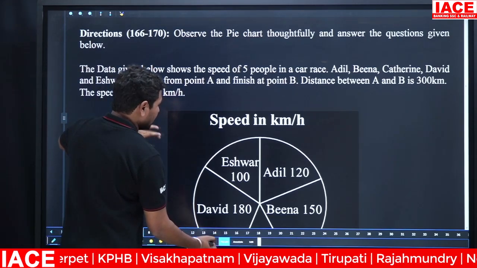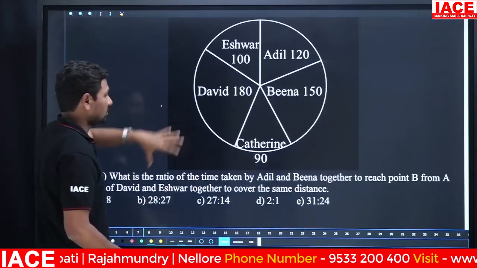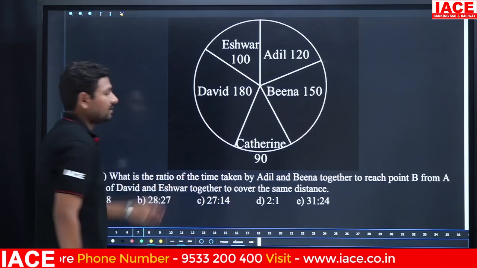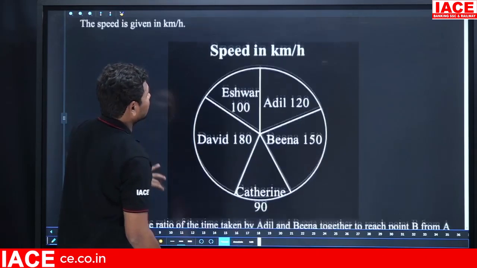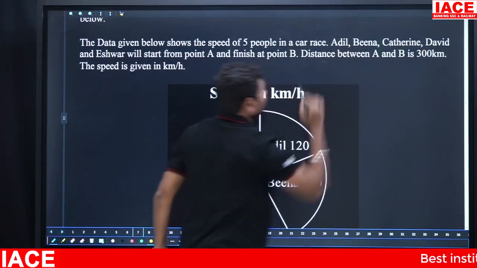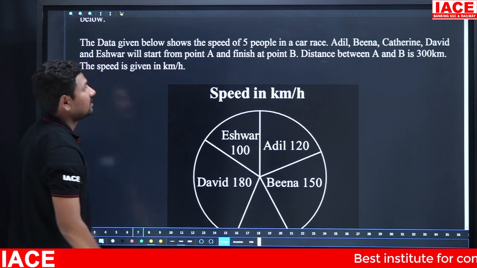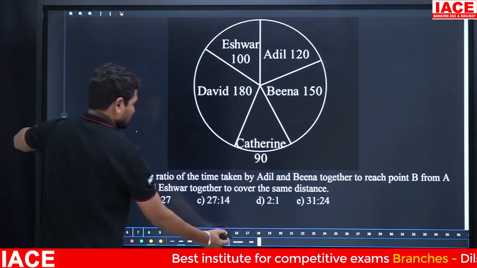All the 5 persons' speed is mentioned. Based on this we have to solve the question directly, and remember, each person is covering 300 kilometers. As per the data, it is mentioned clearly: distance between A and B is 300 kilometers. Each person covered 300 kilometers. Then look at the question.